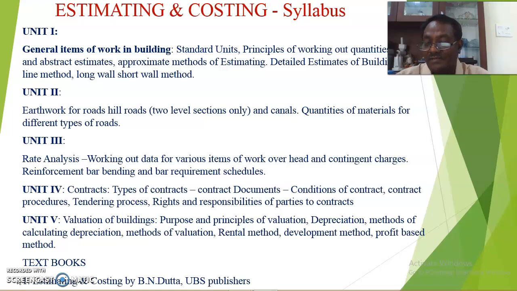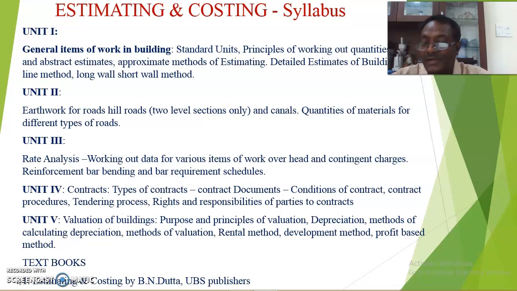Contract documents means before allocation of any work to any person, you have to prepare the documents on how to complete the work. Next one is the conditions of contract. Conditions of contract means there are so many points involved, such as how many days you have to take to complete the total execution of the work. Contract procedures means how to complete the work stage by stage and what the total number of stages are.